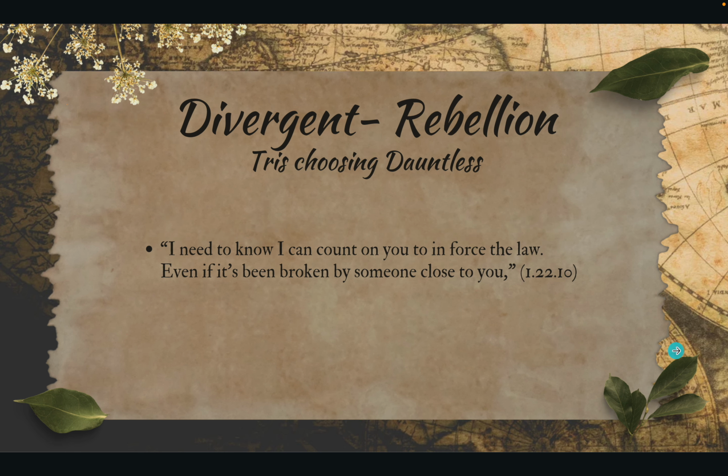Next is Triss's rebellion and how she chose Dauntless. When Triss chose Dauntless, she knew that she was going to be a protector, but she didn't realize to what extent. This is seen in the quote, "I need to know I can count on you to enforce the law, even when it's been broken by someone close to you." And this is at 1 hour, 22 minutes, and 10 seconds. By enforcing the law, she is going to have to do things she doesn't always agree with, but because she chose Dauntless, she has to act like one. This quote symbolizes the law and how it's not lenient with rules and the consequences.